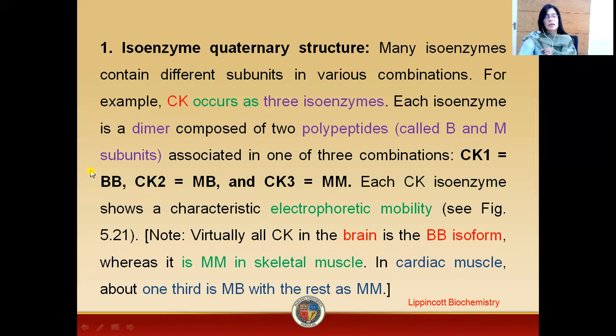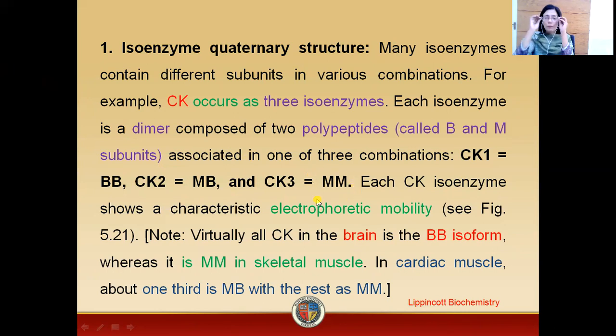CK1 contains BB polypeptides, CK2 contains two polypeptides, M and B, and CK3 contains two polypeptides, M and M. From this we can conclude that creatine kinases are dimers, composed of two subunits. In CK1 we have the subunits BB, in CK2 we have MB, and in CK3 we have MM.